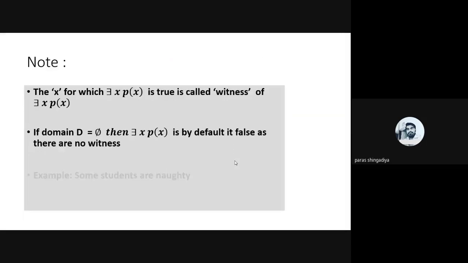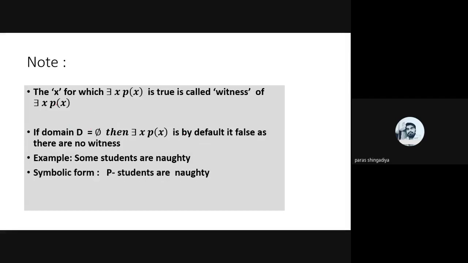After that there are some rules given here. The value x where there exists x P(x) is true is called the witness of there exists x P(x). Where P(x) is true, this value is called the witness.